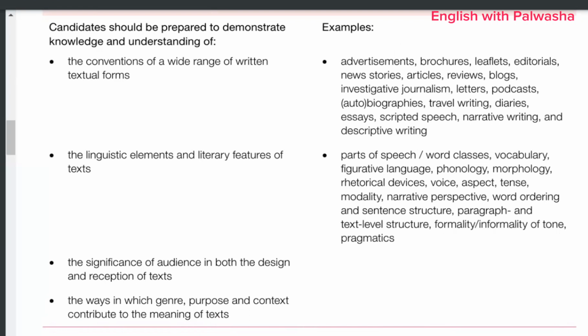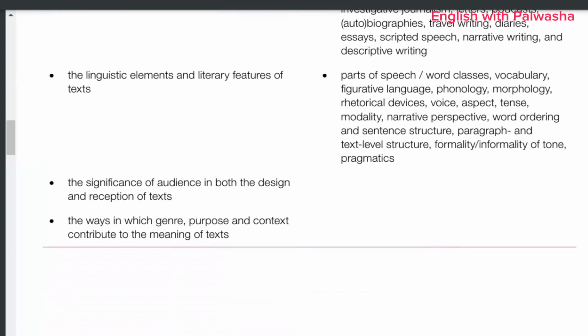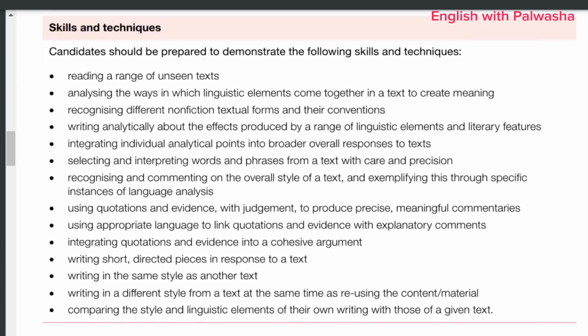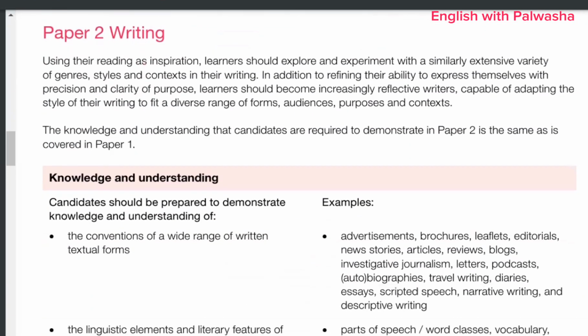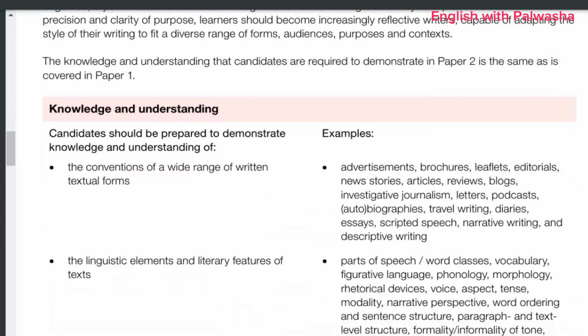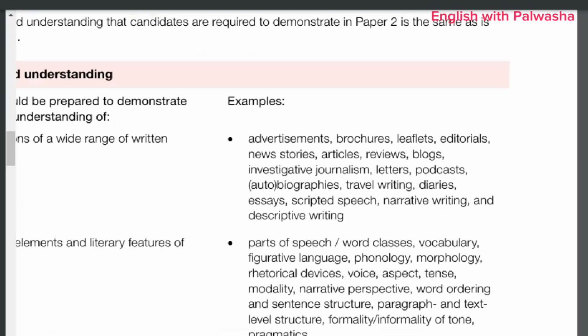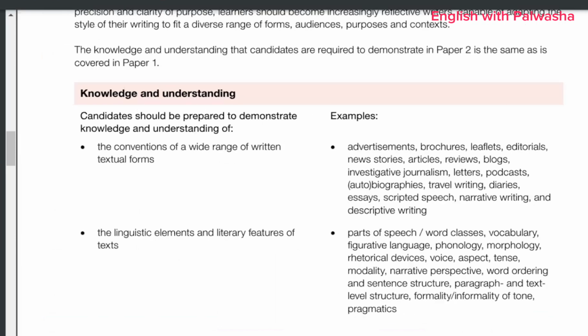And the ways in which genre, purpose, and context contribute to the meaning of a text, you have to identify those too. All right, then come the skills and techniques. You can give a reading to it to understand whether you are preparing according to these skills and techniques or not. Coming towards Paper 2, the writing paper, this is also the same. All these conventions which you are preparing, you need to prepare from the same syllabus source.